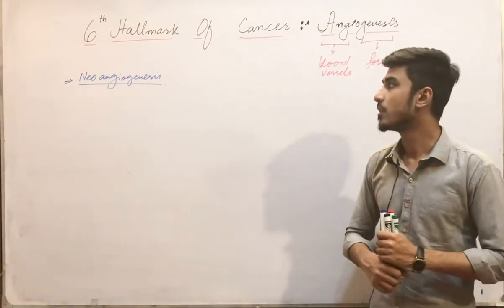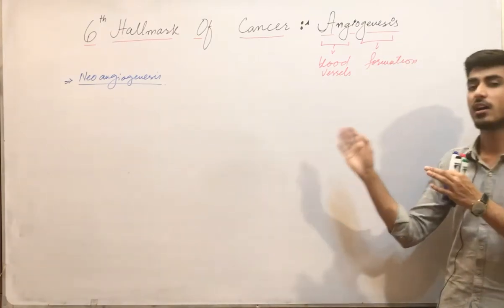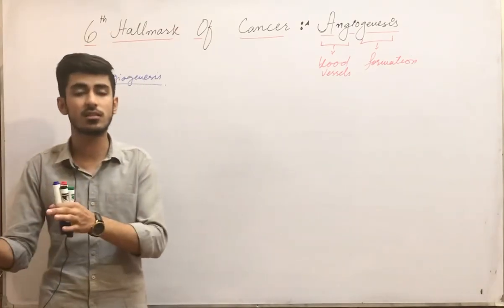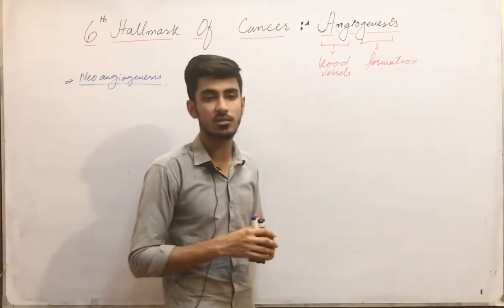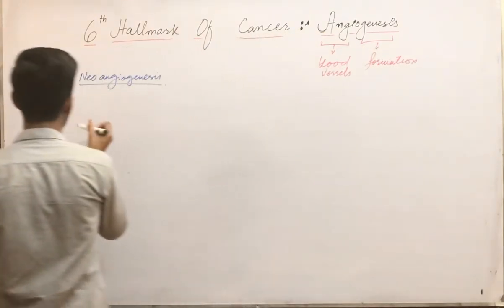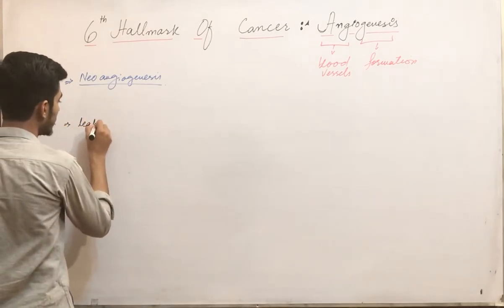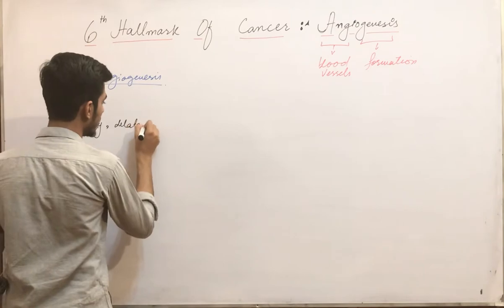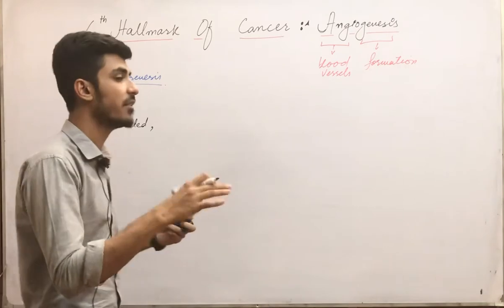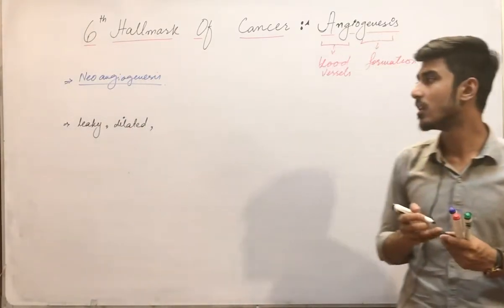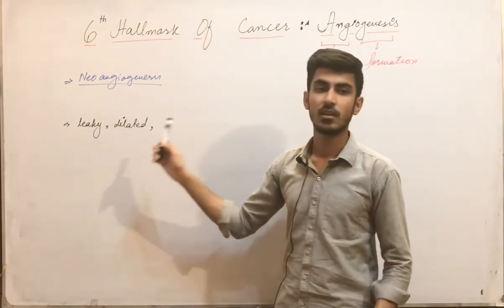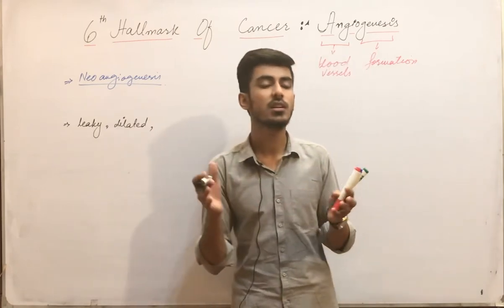Now an important thing to discuss: are these blood vessels similar to normal blood vessels or different? What is the difference between angiogenesis in cancer and normal angiogenesis? The blood vessels in cancer have the characteristics that they are leaky, they are dilated, and they have a haphazard pattern of connections. Clear?